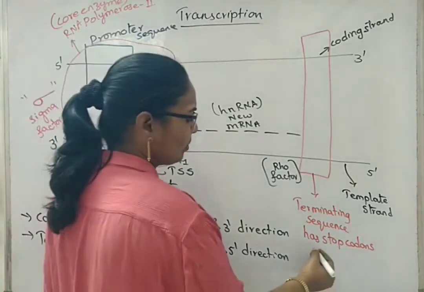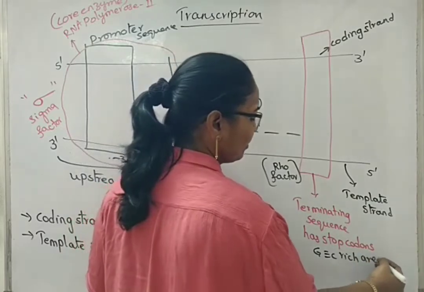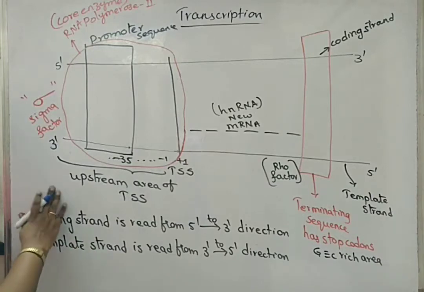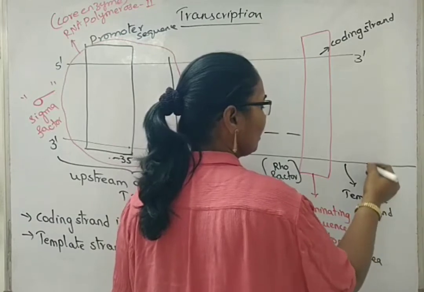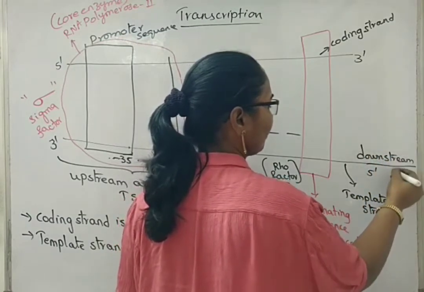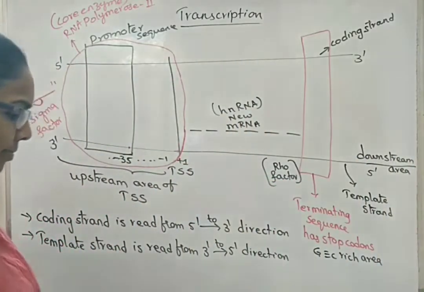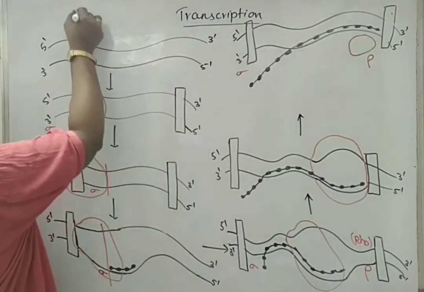We can also write one more point here: GC rich area, guanine and cytosine rich area. So, this is about the areas that are present. Here we have written upstream area, so this area can be called the downstream area of the transcription unit. Now we will see the process of transcription.